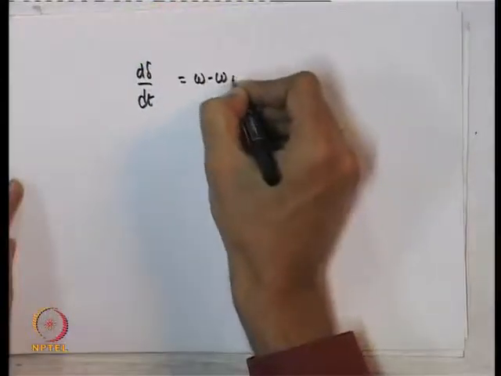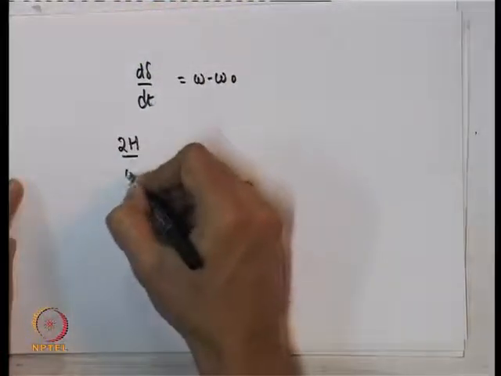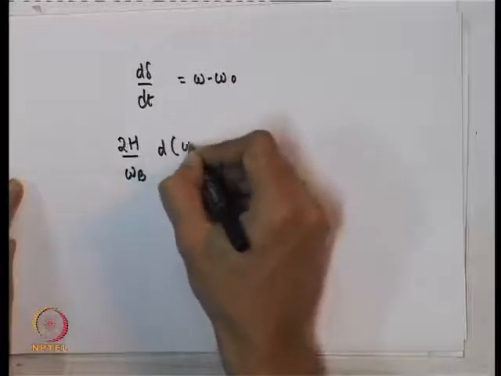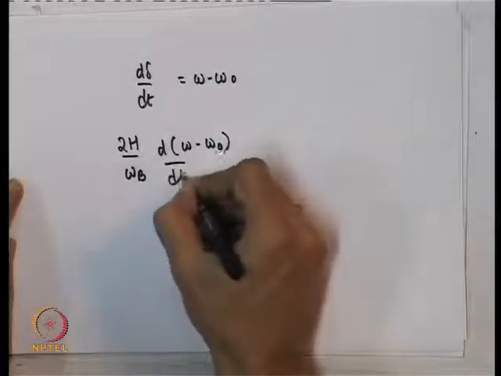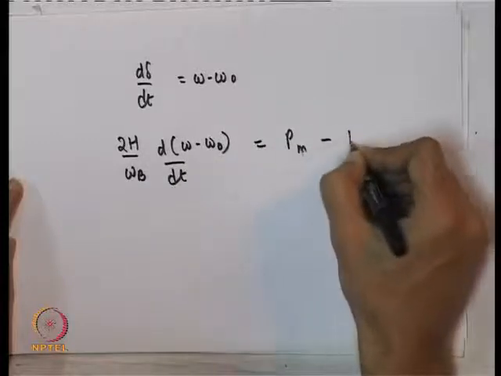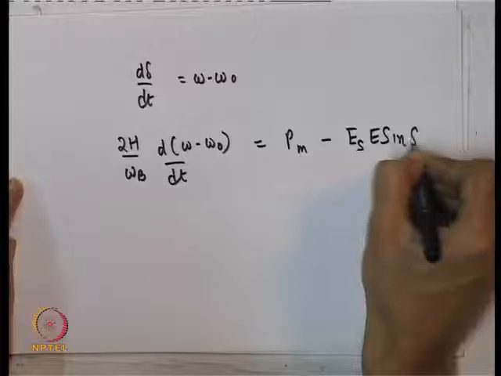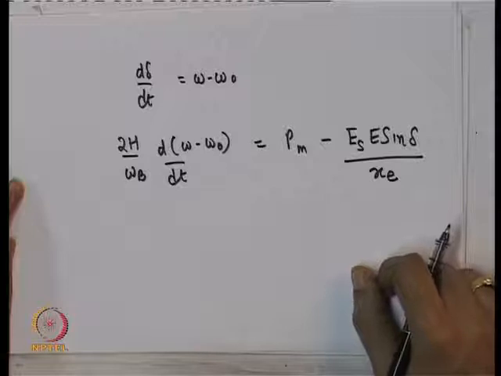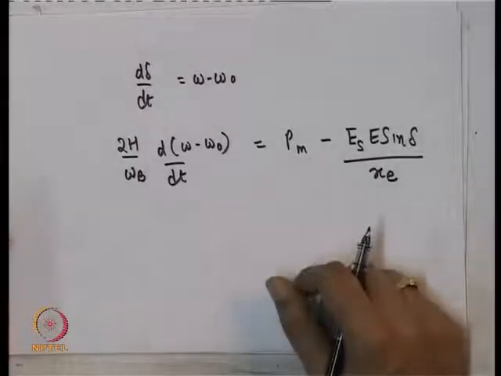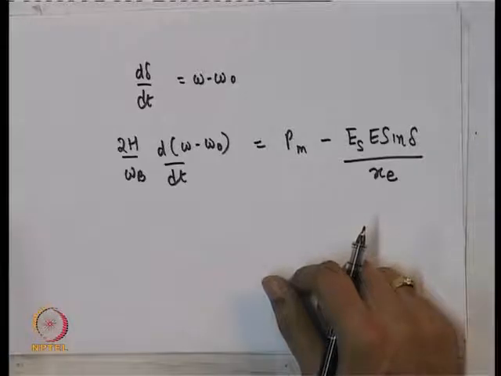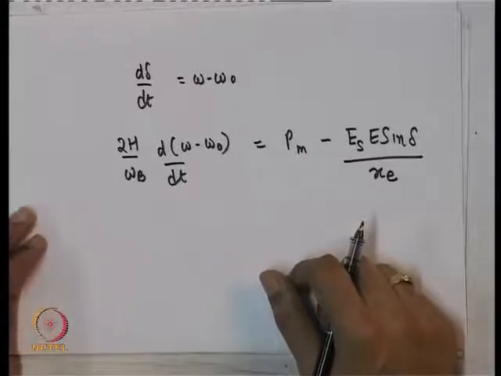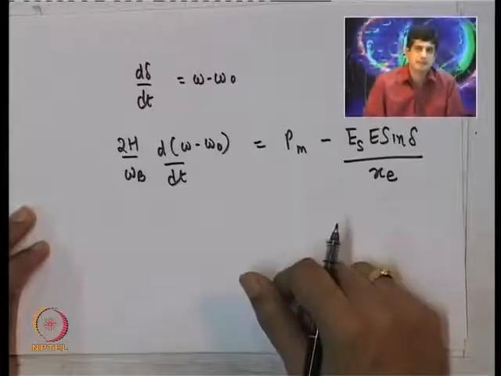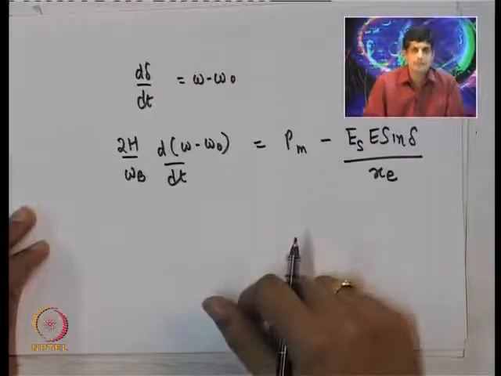Now, how do I analyze this system? So, you have d delta by dt is equal to omega minus omega naught, and 2H by omega B d omega by dt is equal to Pm minus Pe. When you first look at these equations and I ask whether the system is stable or not, the correct way to approach this problem is, first of all, to work out the equilibrium conditions for this system.